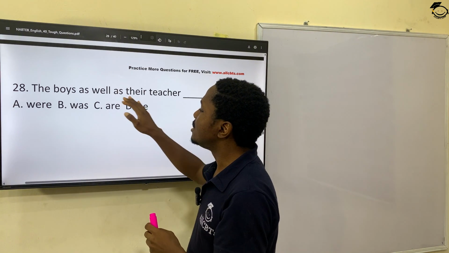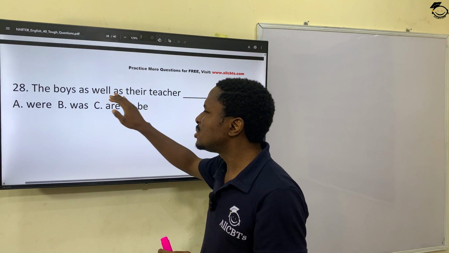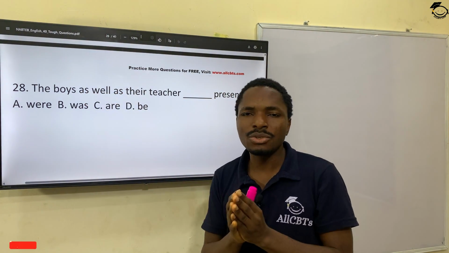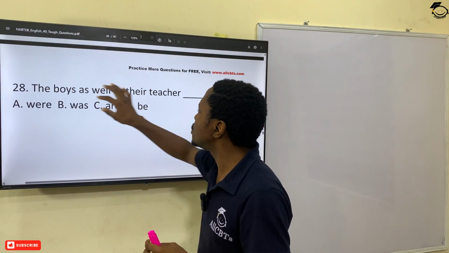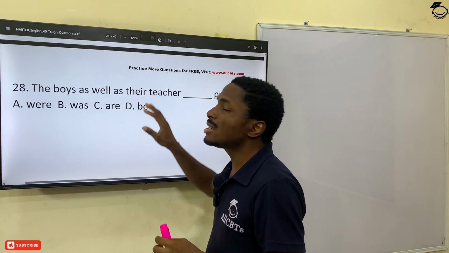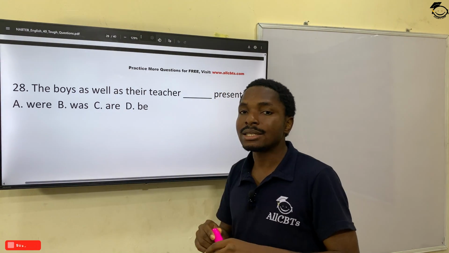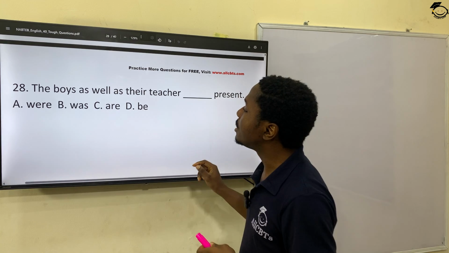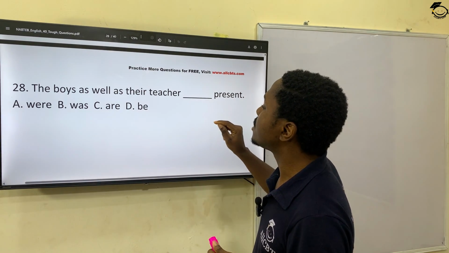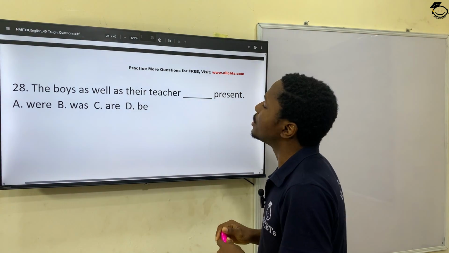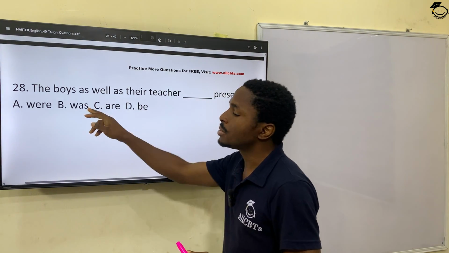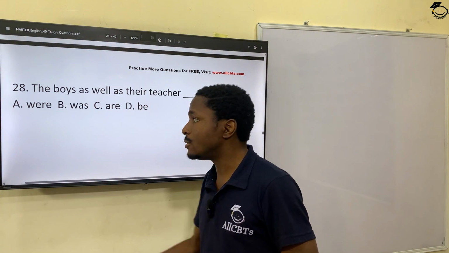But it is "as well as", which does not join boys to teacher. So the teacher still takes a singular verb in this sentence, and I will go with "the boys as well as their teacher was present." I'll go with was, because was is in the singular.